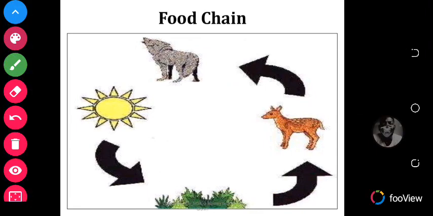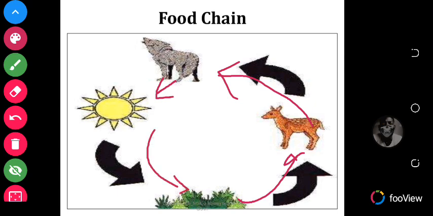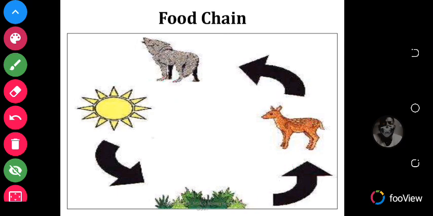So this is a picture of a food chain. A food chain shows a community of organisms where each member is eaten in turn by another member. So you realize that plants are eaten by herbivores, for example antelope, and antelopes are eaten by wolves or lions, and then these wolves die off, and their waste organic materials, together with the sunlight, provide energy for plants to grow. So that is how it all happens in the food chain.